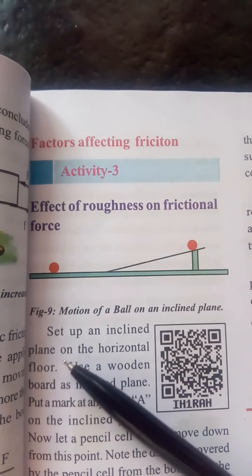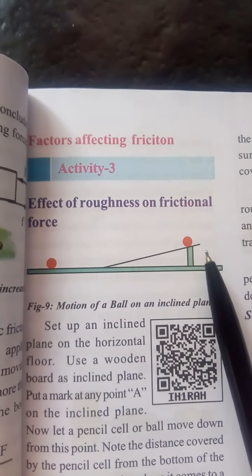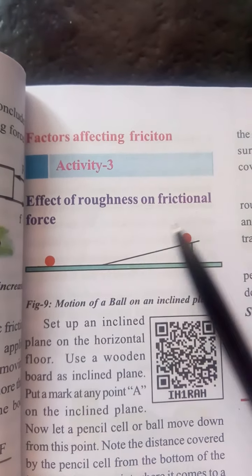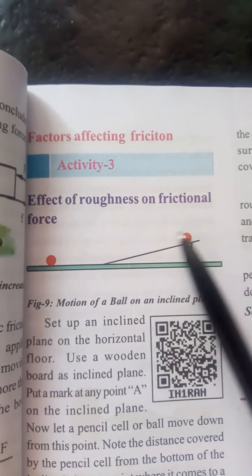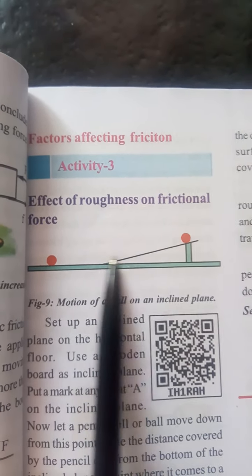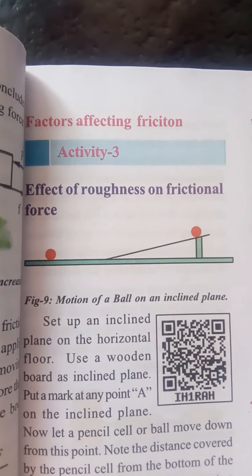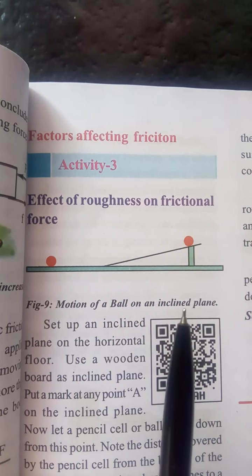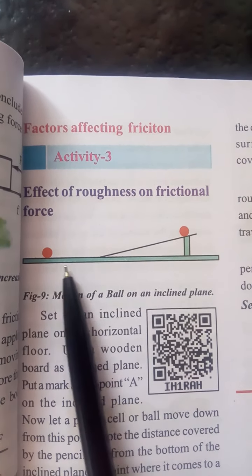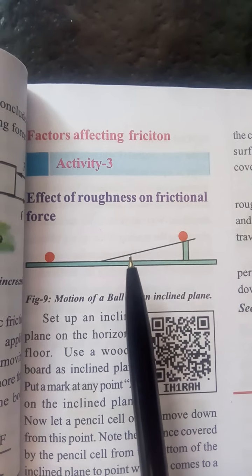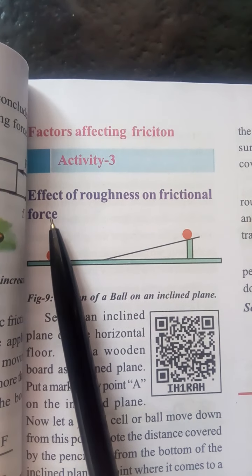See, set up one inclined plane on the horizontal floor. Use a wooden board as the inclined plane, and put a mark at a point A